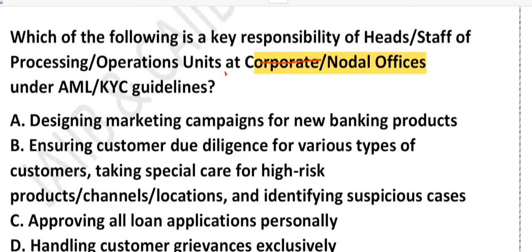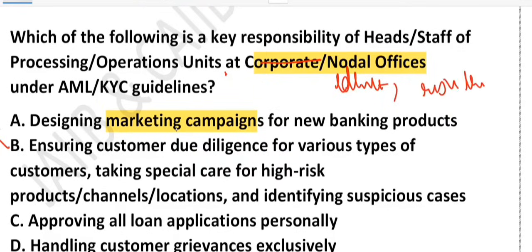If you look at option A, it is talking about marketing campaign. That's for the marketing team, not the compliance officer. Here we are talking in the context of the compliance officer. AML KYC is about preventing money laundering, not selling the product. That's why option A is wrong. Option B, this is the real job. They check the customer identity, first thing. They also check the customer risk level. What is the risk level of the customer? They make sure that high risk product or high risk location gets extra scrutiny. Plus they flag any suspicious case for investigation. You can see clearly they have mentioned and defined the suspicious case. They flag any kind of suspicious case for investigation.